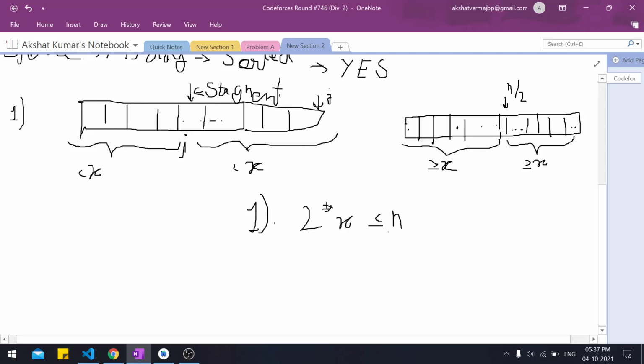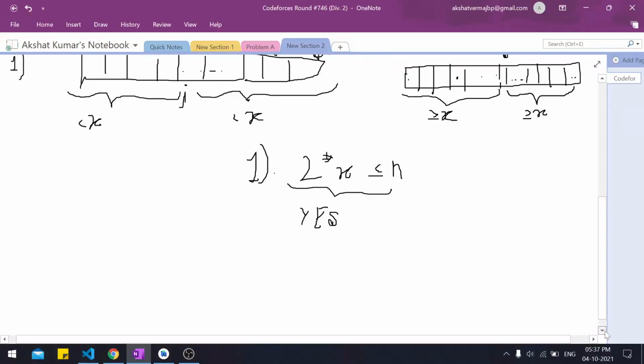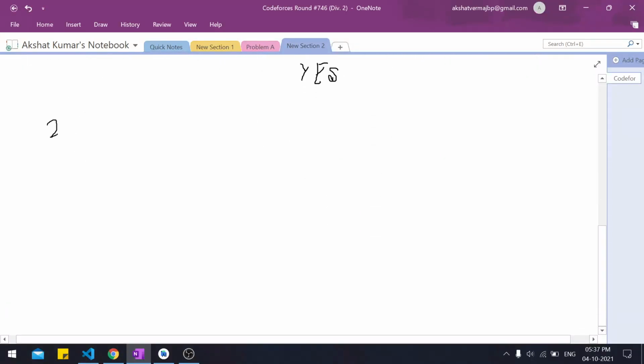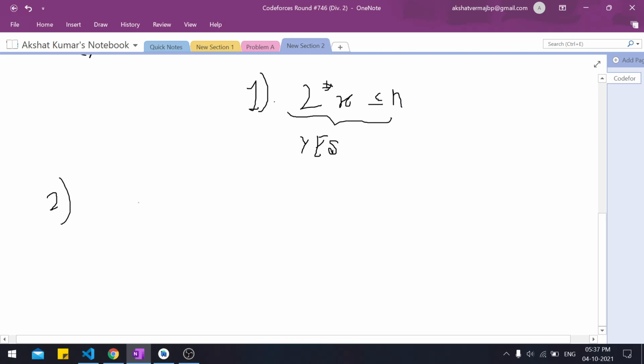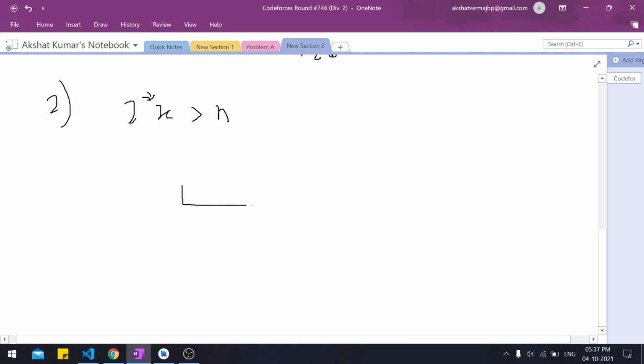So if n is greater than or equal to 2 into x, what we can conclude is that yes, we can make it in non-decreasing order because none of the elements in this area are stagnant. We can move each one of them and sort them in our way. So now let us come to a second condition where this one does not hold. 2 into x in this case would be simply greater than n. So let us try to draw a diagram for it, like make an array for it.